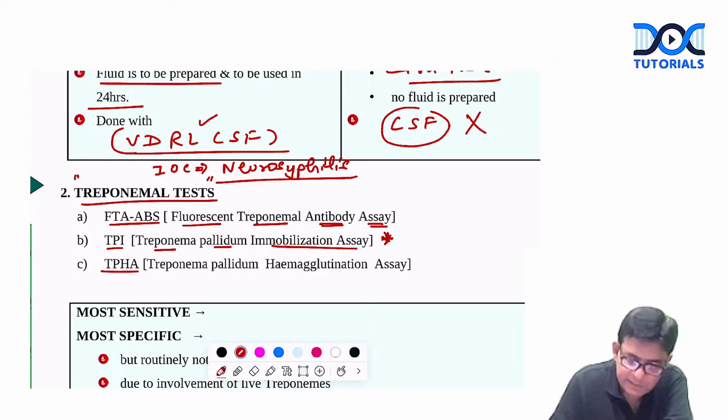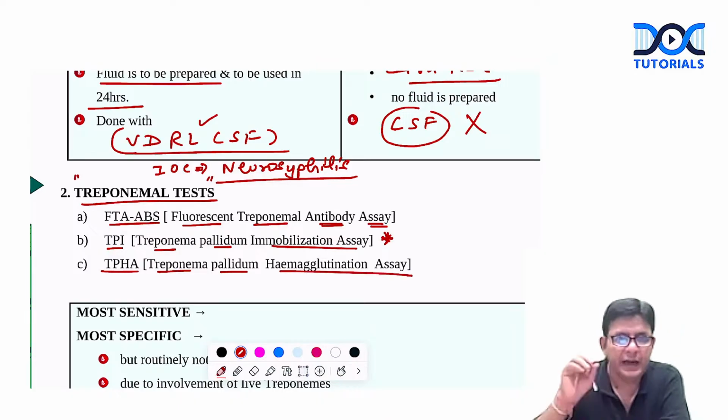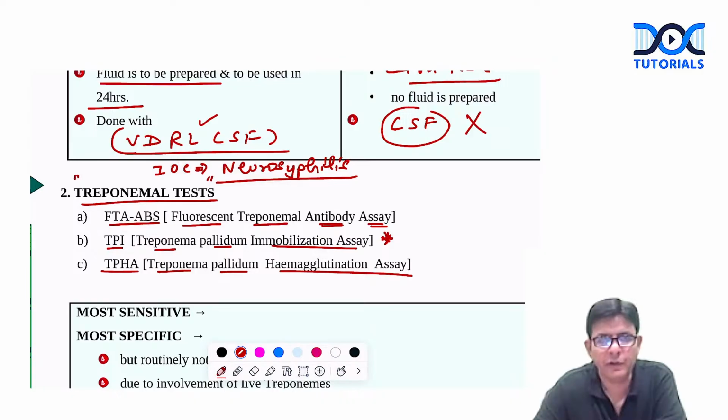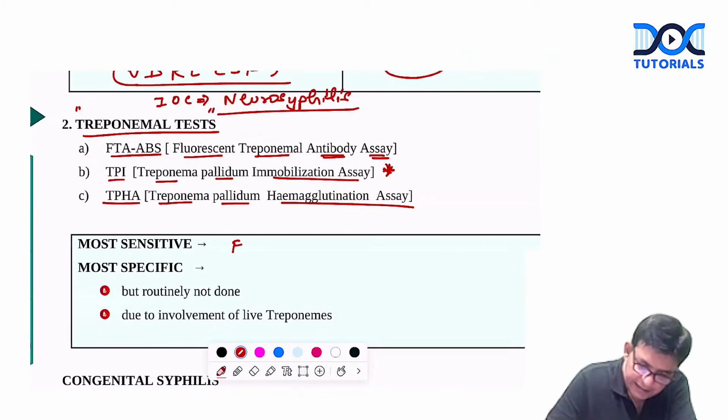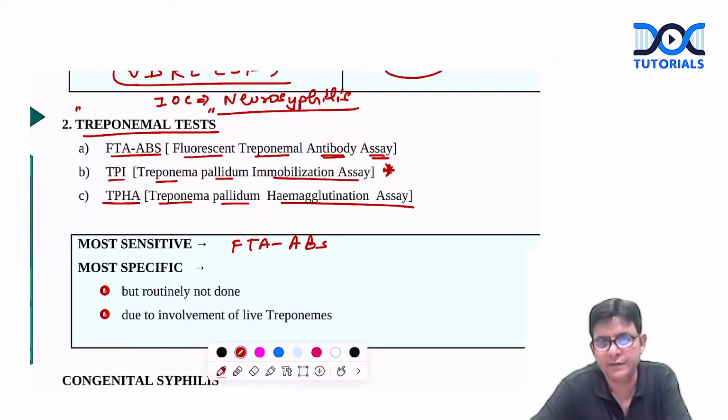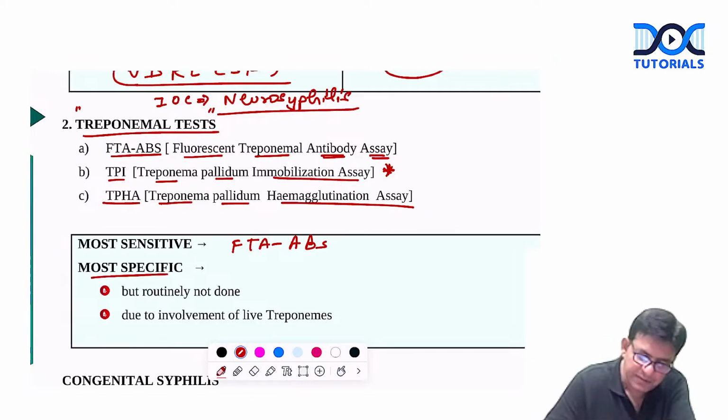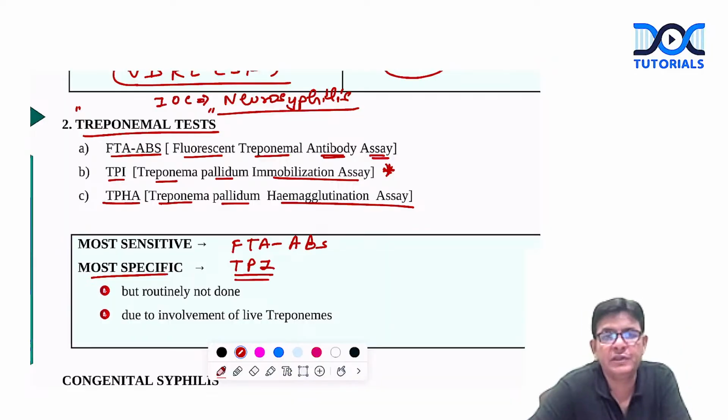TPHA is one of the common tests which is being done. Treponema pallidum hemagglutination assay. Okay. At least the name you should know. If you don't know much about what is happening in them, you should know the names. FTA-ABS is said to be the most sensitive test for syphilis. And the most specific as per the books is TPI, in which live treponemes are used and they are being immobilized with the anti-sera of it.